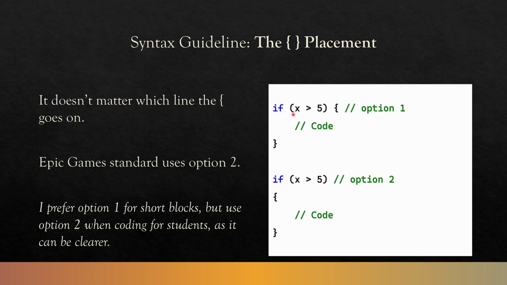All right, curly brace placement. This is one that's going to be kind of annoying, but it does not matter which line that your opening curly brace goes on when you have an if statement. So here we have if x greater than 5 curly brace, all in one line. Another option is having that starting curly brace on a different line. Epic Games Standard uses option 2. Me personally, I prefer option 1 for short blocks where you just have like one thing. But I'll use option 2 when I'm coding for students as it can be a lot clearer. You can easily see what curly brace belongs with what if you've followed your alignment guideline.